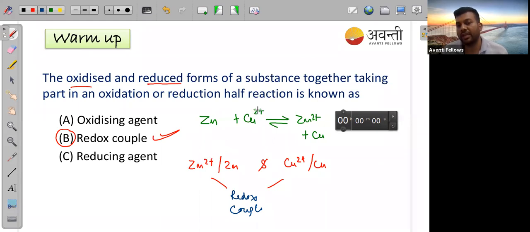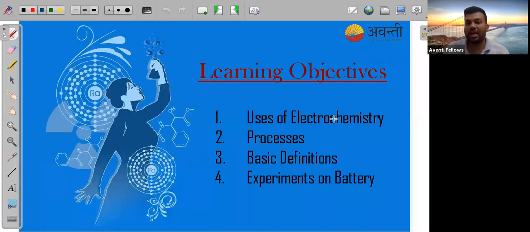Similarly for copper, you can see 2+ to 0. That means what? Decrease, the oxidation number is decreasing, and whenever the oxidation number is decreasing, that means reduction is happening. So in this case, this will be the oxidized form, this is the reduced form. So that's why Cu2+ and Cu are also a redox couple. So these are the concepts from your redox reaction, and a lot of concepts we will discuss in today's class. For electrochemistry, we have to understand a little bit of thermodynamics and a little bit of redox reaction also.